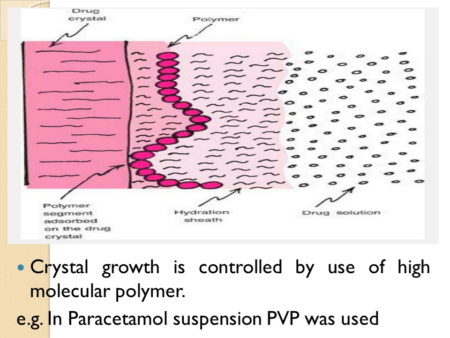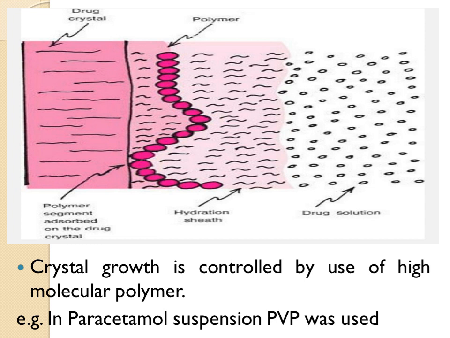For example, PVP is used on paracetamol particles so that they avoid crystal growth. This PVP polymer is attached to the surface of paracetamol, strongly attached, and this gives a certain mechanism, as shown in the diagram.